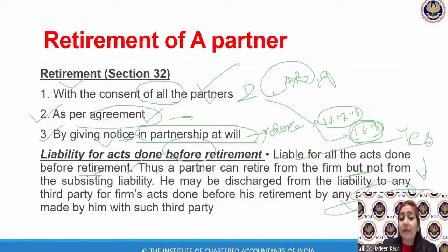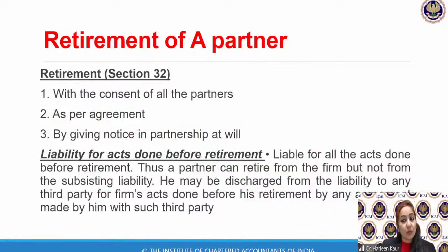You will definitely be liable for the subsisting liabilities, meaning the liabilities which were existing while you were a partner, but you can be discharged. You can be discharged means you can be removed from this liability, provided there is an agreement to that extent. So if we have made an agreement with the third party that, okay, fine, this Mr. D won't be liable for this loan, then anyways, you're not liable. But if there is no agreement to this effect, then it is generally assumed that whatever actions were taken by the firm before you retire, you will remain liable.